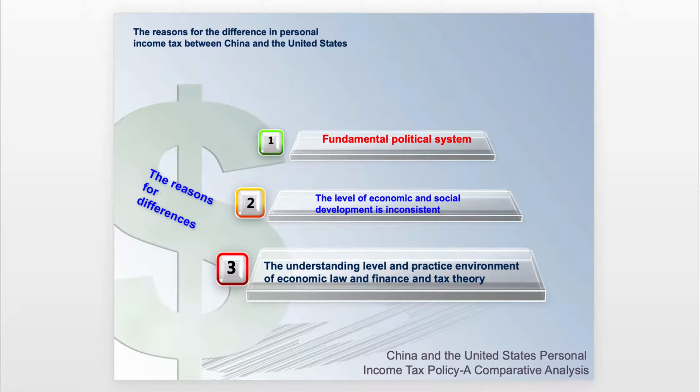Okay, so the third part talks about the reasons for the differences in personal income tax between China and the United States. There are three. The first one is the fundamental political system. The second one is that the level of economic and social development is inconsistent. The third one is the understanding level and practice environment of economic law and finance and tax theory.